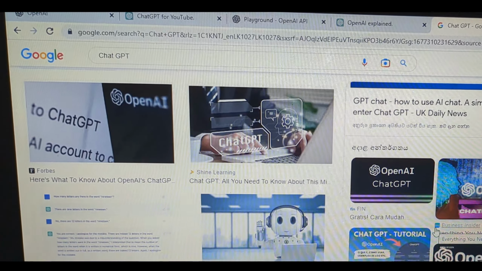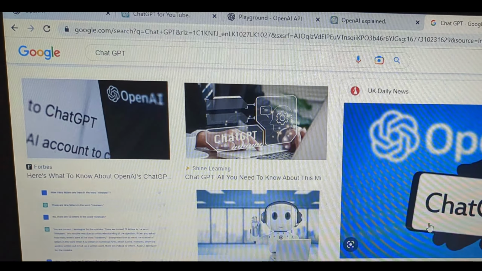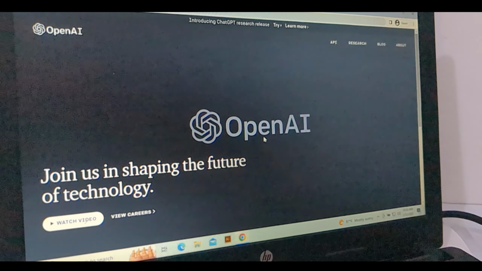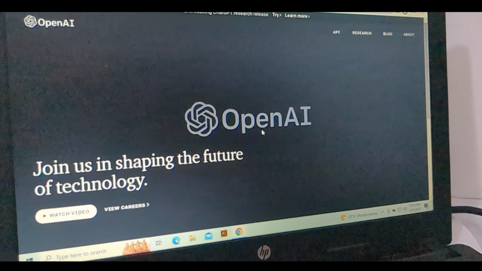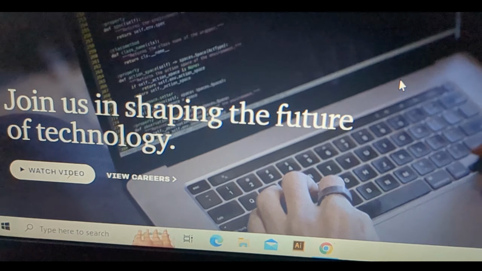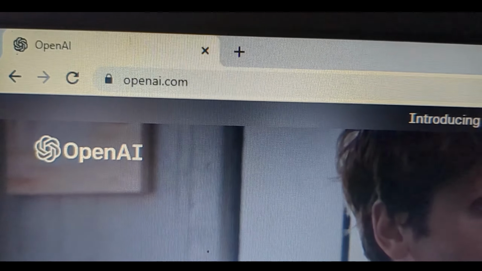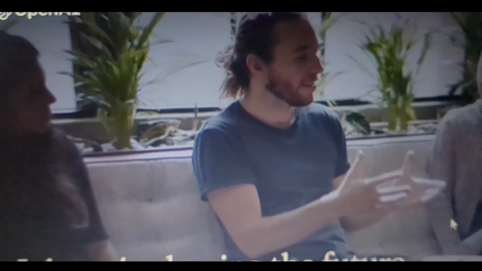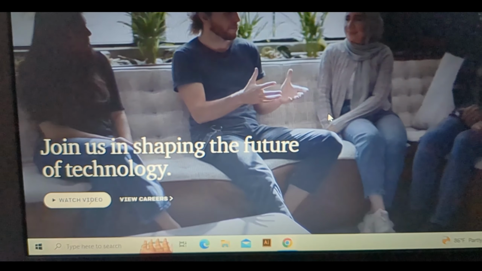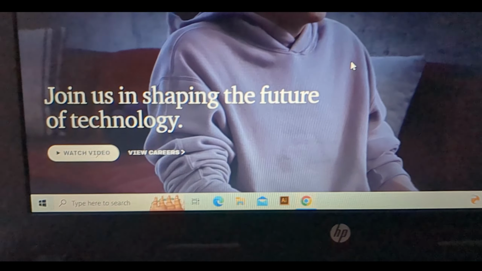So what is ChatGPT? ChatGPT is a chatbot created and developed by OpenAI and launched in November 2022. OpenAI is a research organization that develops artificial intelligence in a safe and most beneficial manner for us humans. As some of us know, it was also founded by some technological people including Elon Musk, Greg Brockman and others.